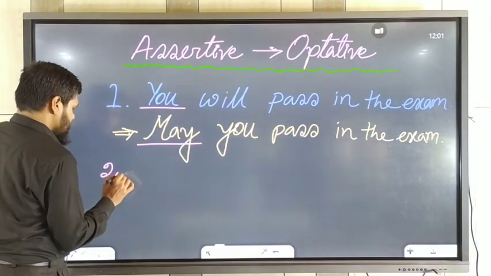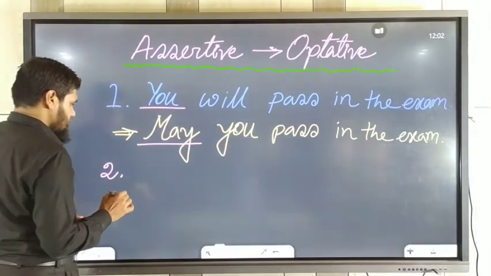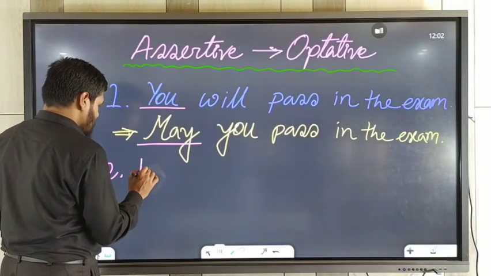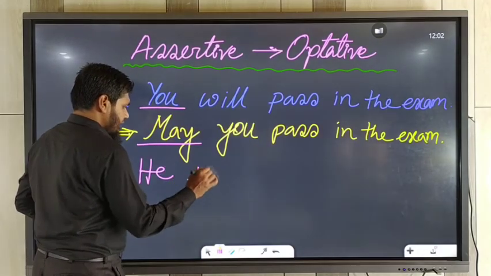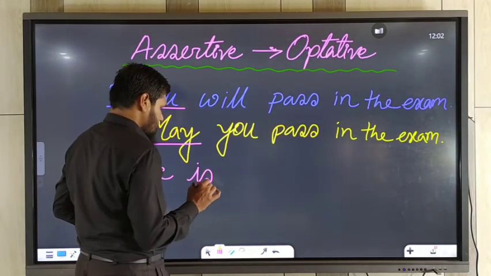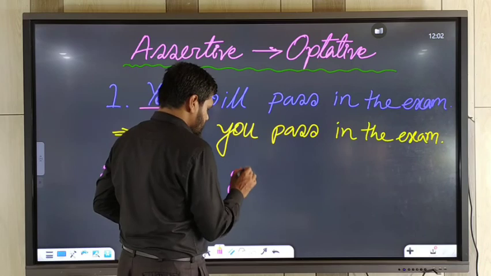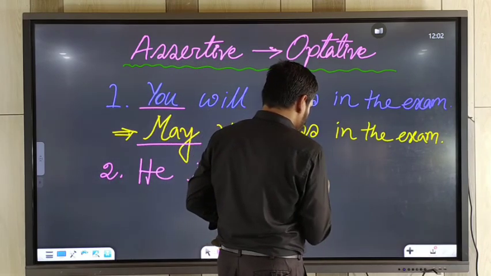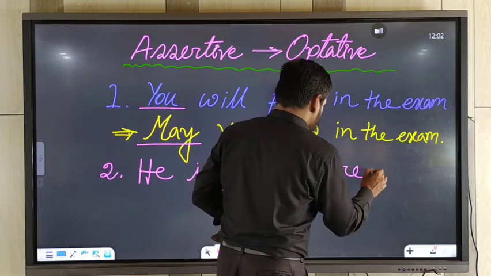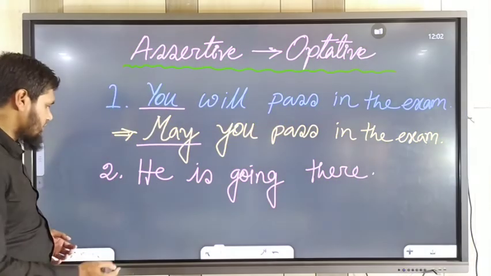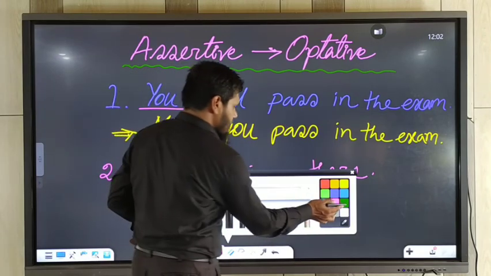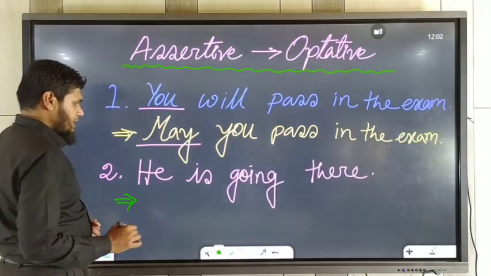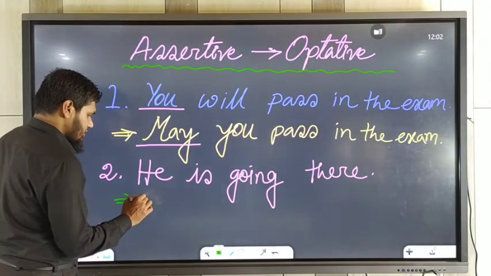Another example we may take. Number two. He is going there. You should use the structure to transform it into optative sentence.